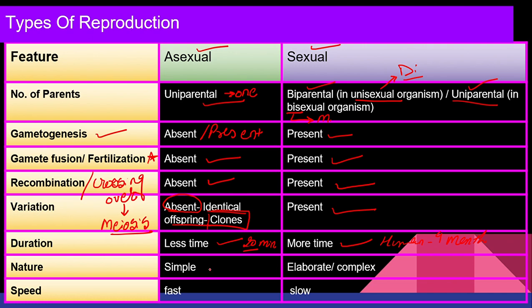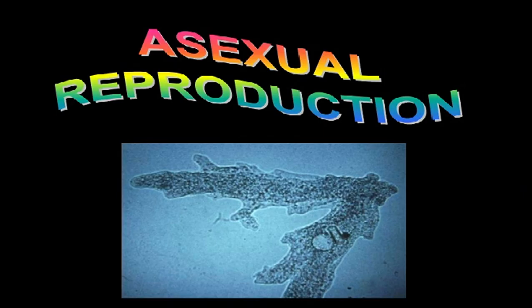Now, asexual reproduction is simple, but sexual reproduction is elaborate and complex. The speed of asexual reproduction is fast. As I told you, in 20 minutes reproduction is done, right? You will get a new baby, a new daughter cell. But sexual reproduction is slow. It takes time to produce the new daughter cell.